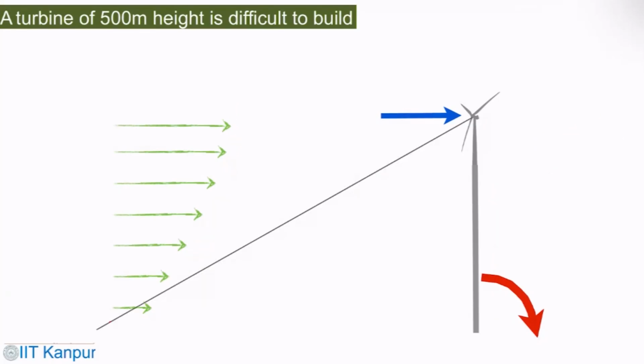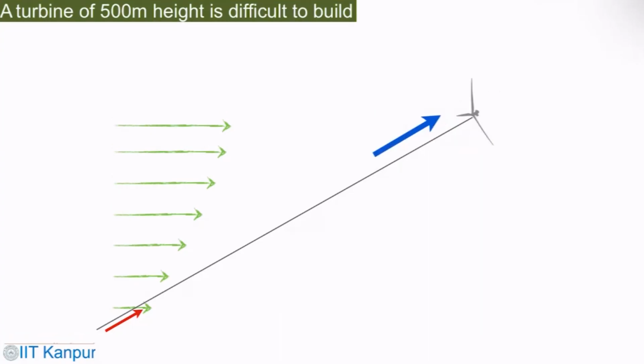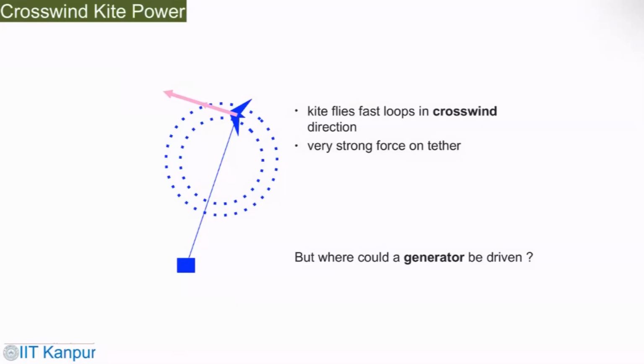If we connect this turbine only through a string, instead of the tower, and extract that energy, this is how we would like to do that. You get rid of the tower. There is no tower. Only the turbine is there in the air. This is a very visionary way to think about it. You connect with a string. This is what the kite does: it flies fast loops in the crosswind direction, very strong. But where could the generator be driven?